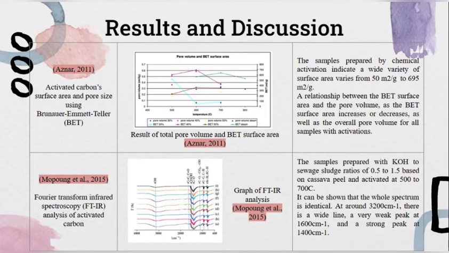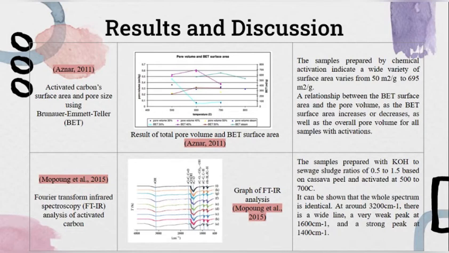Next, based on Mopong and others 2015 research, the result on FTIR analysis of activated carbon prepared with potassium hydroxide to sewage sludge ratios of 0.5 to 1.5 based on cassava peel and activated at 500 to 700 degrees Celsius. It can be shown that the whole spectrum is identical. At around 3,200 per centimeter, there is a wide line, a very weak peak at 1,600 and a strong peak at 1,400 per centimeter.